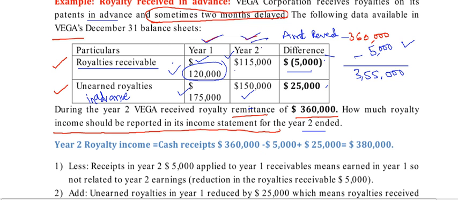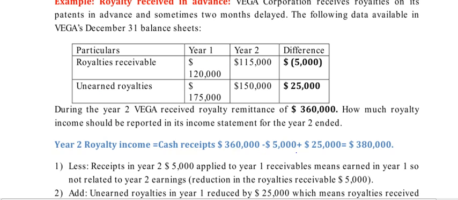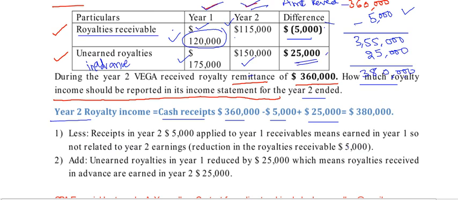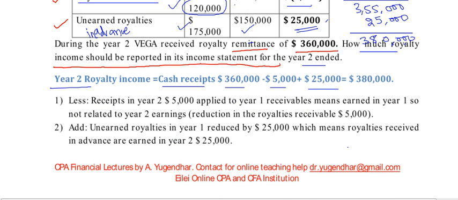This 25,000 earned this year, so we have to add it. 25,000 should be added. So total how much? 380,000. So year 2 royalty income: cash receipts 360,000 minus 5,000 plus 25,000 is 380,000, the royalties that will be shown in the financial statements of Vega for year 2.